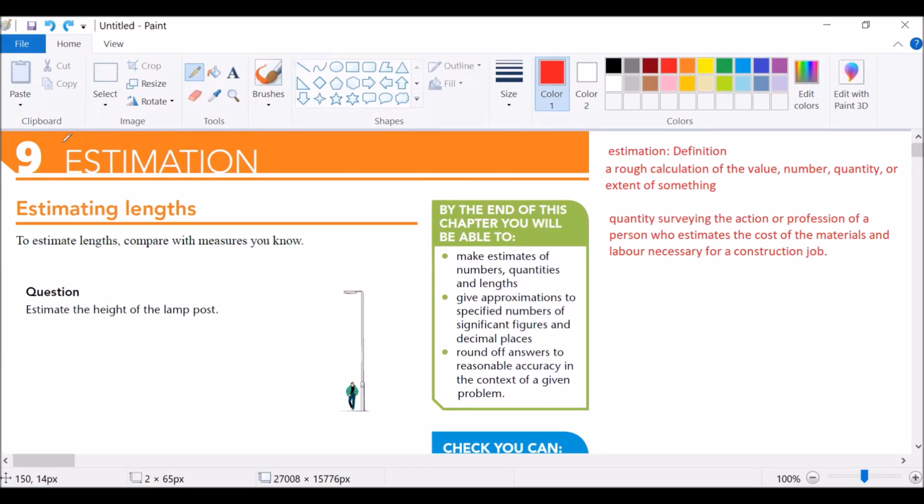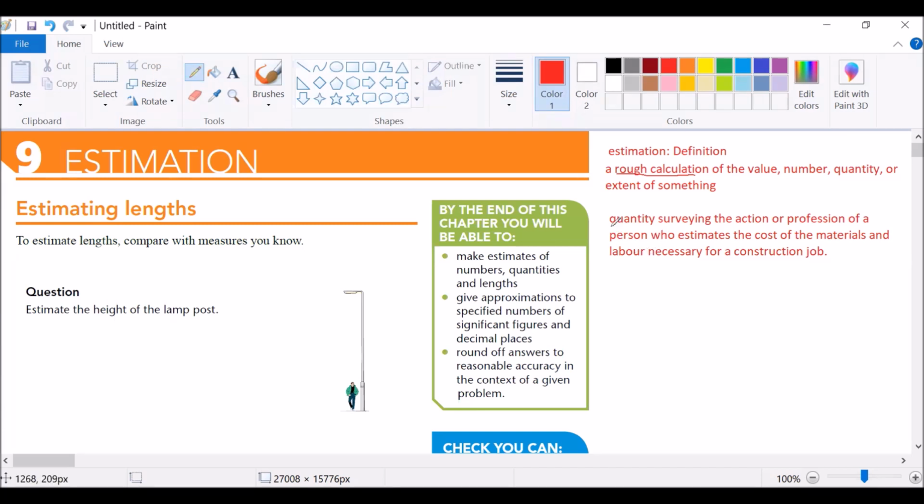Today, we start on this topic on estimation. What is estimation? Estimation is a rough calculation of the value, number, quantity, or extent of something. So estimation is not a guess, it is a rough calculation. Where is estimation used in the real world?